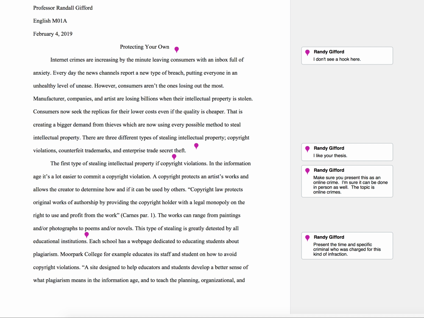And so I'm going to start off by talking about the good. This is a paper that is in proper MLA format. As you notice, there's my name, there's the class name, the date, the title. All of this is double spaced. This is all 12-point font. And if you notice, we have indents at the beginning of every paragraph. That's all very good. No extra space between the paragraphs. That's all good. So we've got a lot of good things going on.